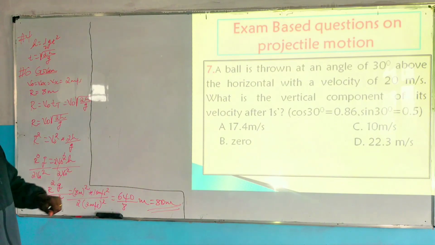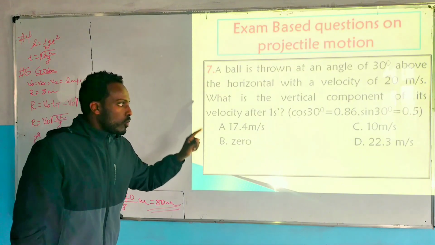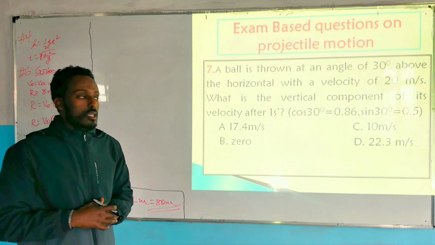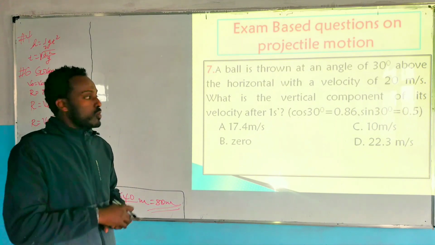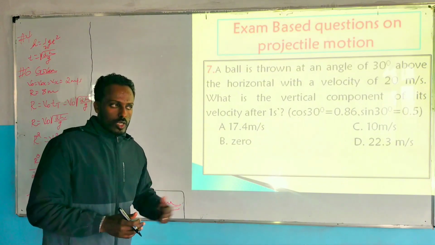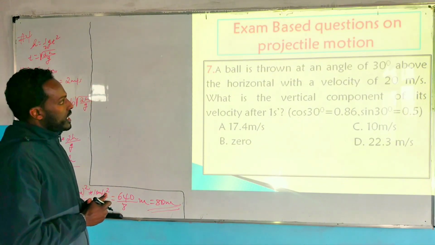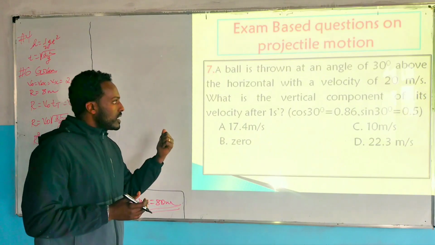ስራ ነው የሚሆነው። A ball is thrown at an angle of 30 degree above the horizontal with a velocity of 20 meters per second. ስለዚህ ቅድም እስካሁን ያየናቸው ጥያቄዎች የመጀመሪያዎቹ ሁለቱ vertical projection ላይ ካተቱ ነበር። ከዛ የቀሩ ጥያቄዎች ደግሞ horizontal projection ላይ ነበር። ይሄኛው ደግሞ ምን ይለናል? The ball is thrown at an angle of 30 degree above the horizontal.